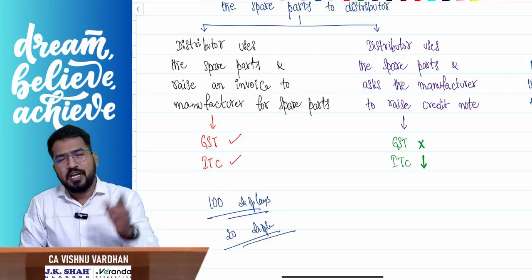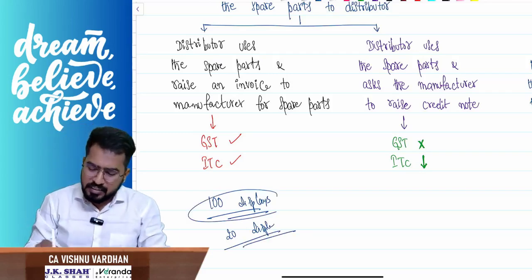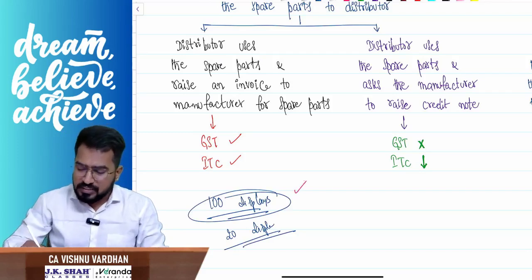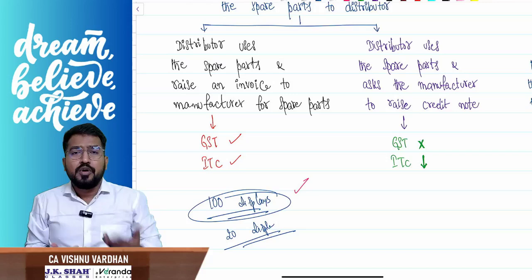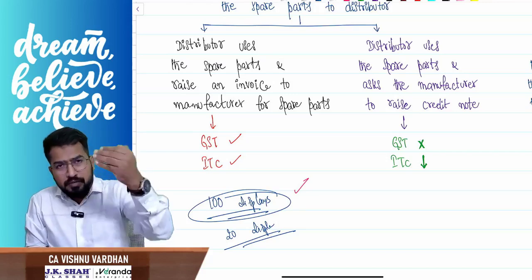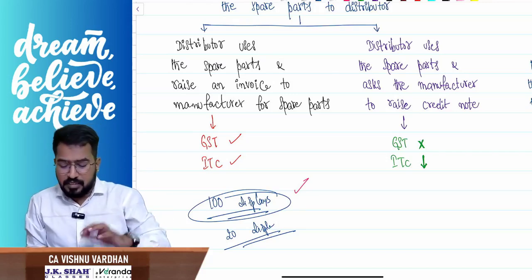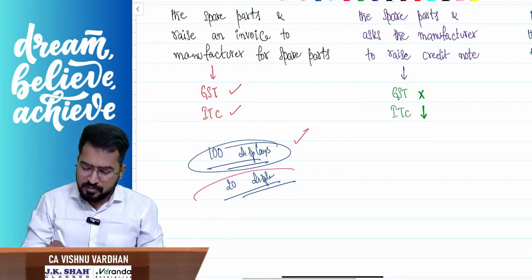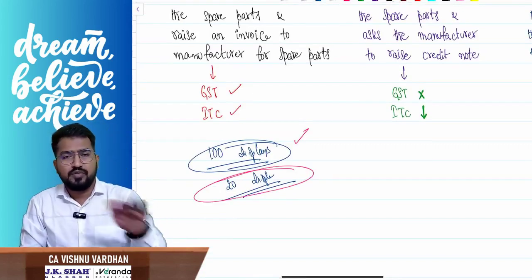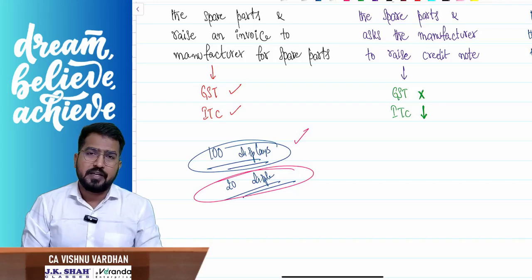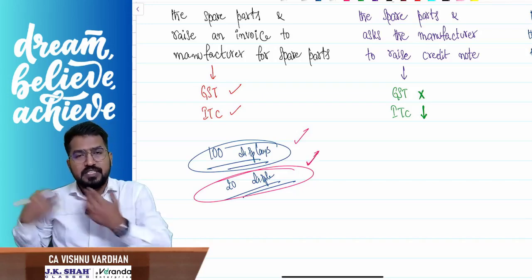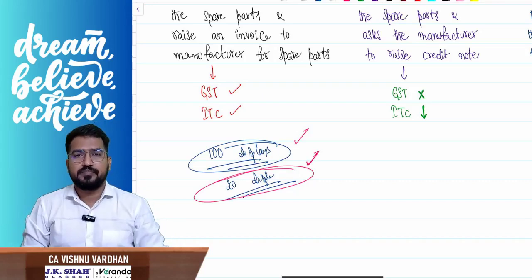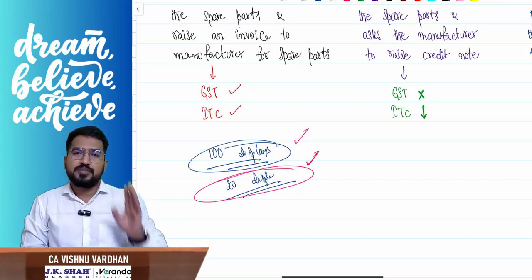Now you tell me, I have already purchased these 100 displays from Apple company, and I have paid GST to Apple company, all that stuff. Yes or no? I have purchased them. Now during free warranty time, you are coming to me only because I am the seller. So I am doing the replacement. Okay, first let me do the free replacement and close this transaction. Let me deal with Apple directly. So now I have used my own 20 displays which I have purchased from Apple. Clear? So what is the option I have?